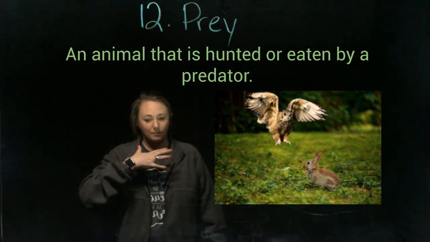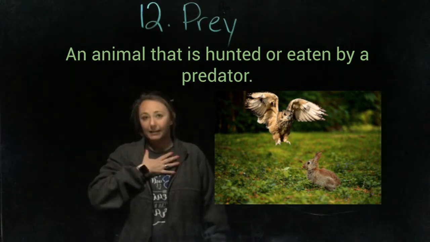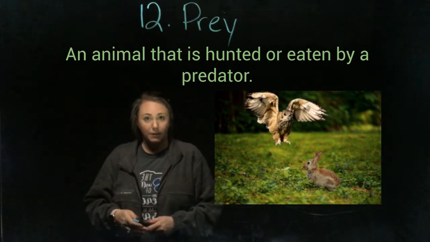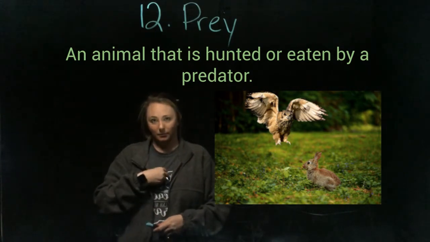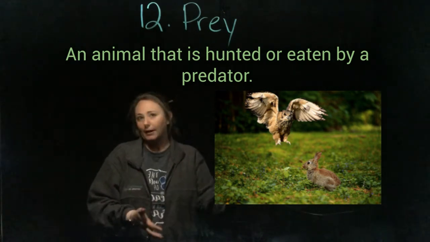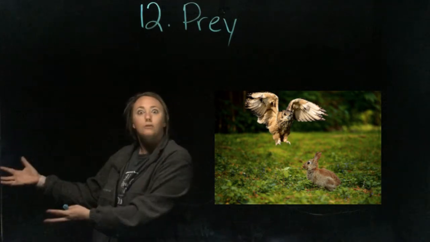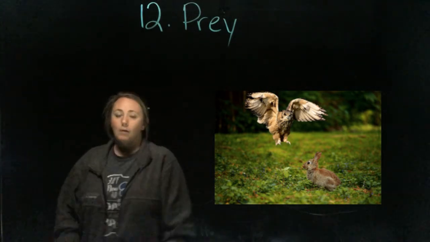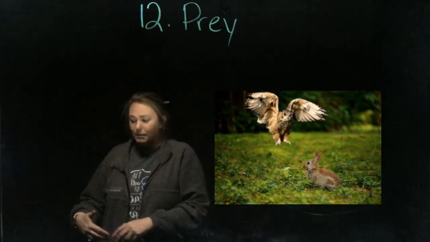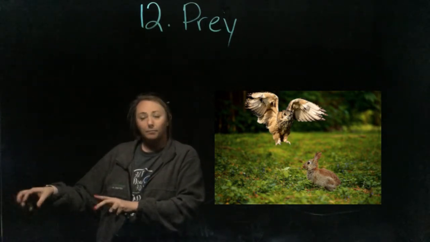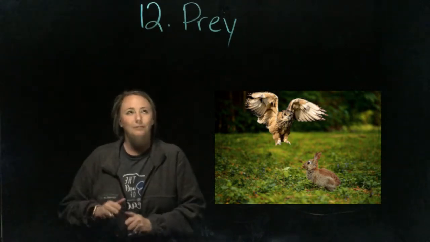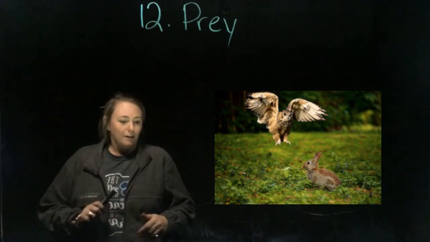I don't like fish, but if I did like fish and I was a fisherman, I would be the predator in catching the fish, and the fish would be my prey. Okay? I do like cows, but I don't go out and actually kill them. I buy the meat at the store. Same with my bacon. But I'm the predator because I want to eat that meat. And luckily, I'm able to buy meat that's already been hunted and killed and processed. So, all right, our next word.